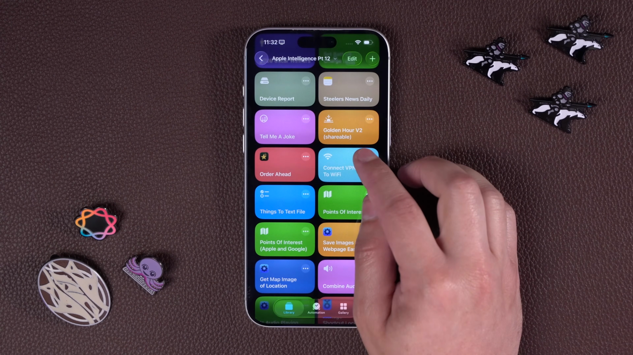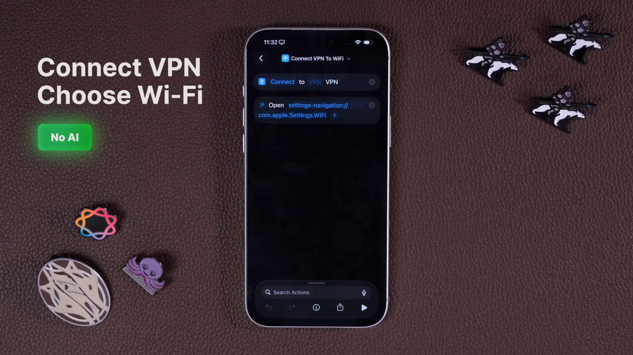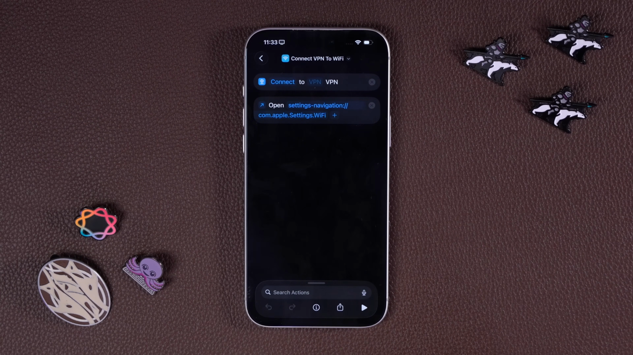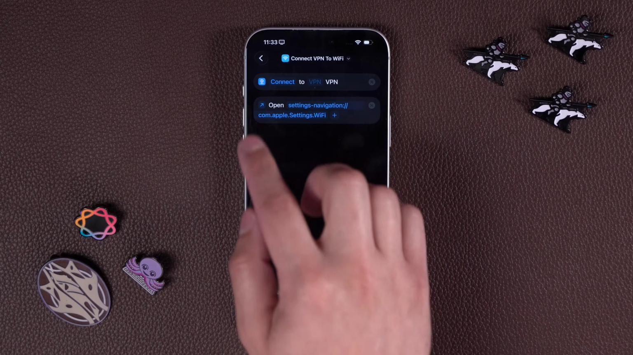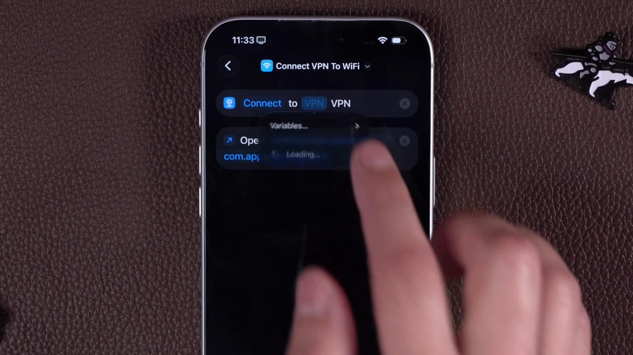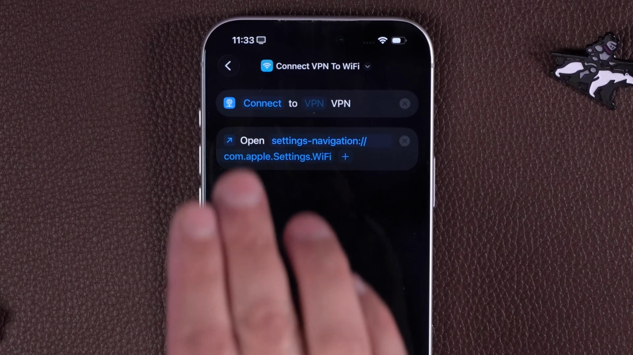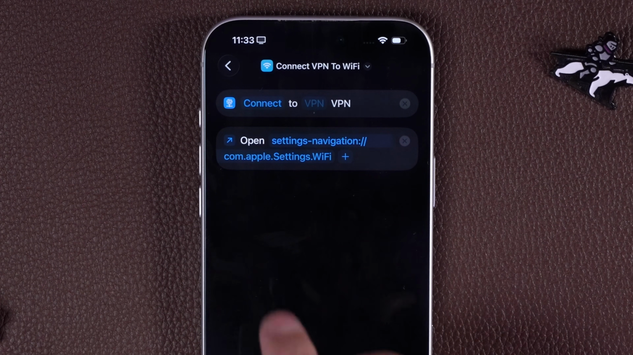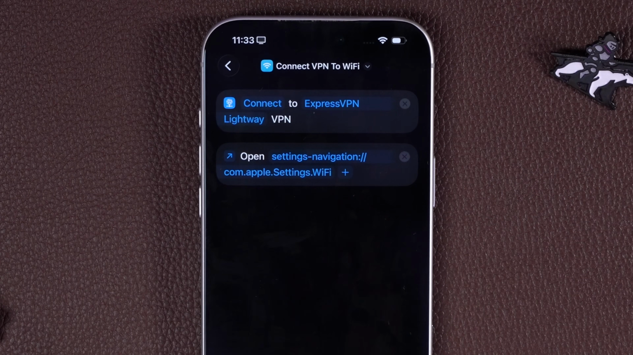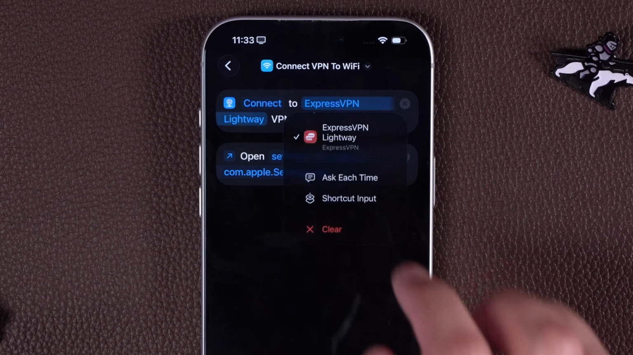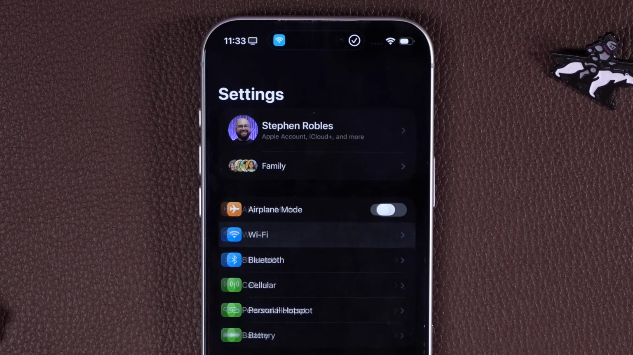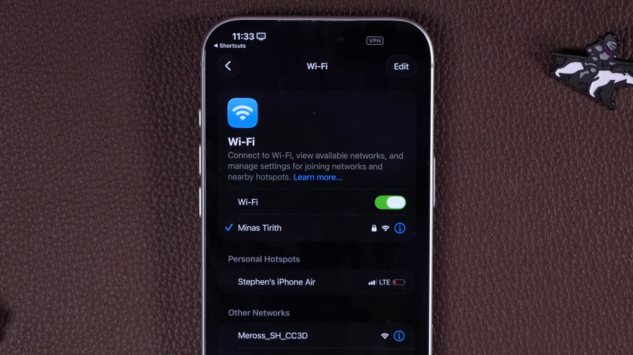Next, Steve in the community wanted to be able to set his VPN and then quickly see what Wi-Fi networks were available, like if he was in a public Wi-Fi area, and then tap one to choose. Well, for this first action, just choose a VPN you might have set up on your phone, like ExpressVPN or Nord. This will automatically connect to that VPN and then open the Wi-Fi settings. So I'll choose ExpressVPN right here. And when I run this shortcut, the VPN will turn on and it'll send me over to the Wi-Fi settings.